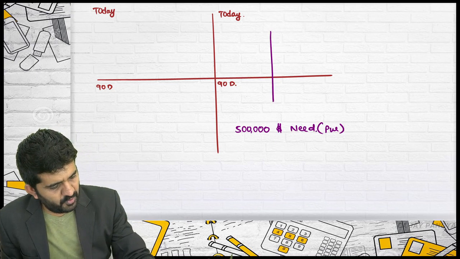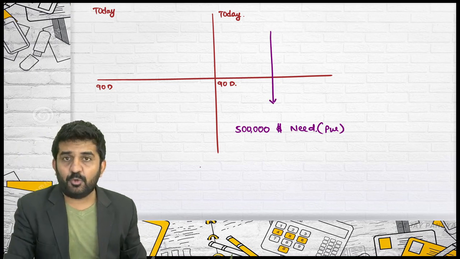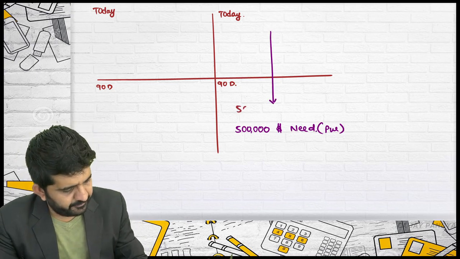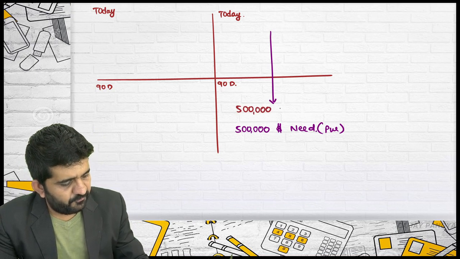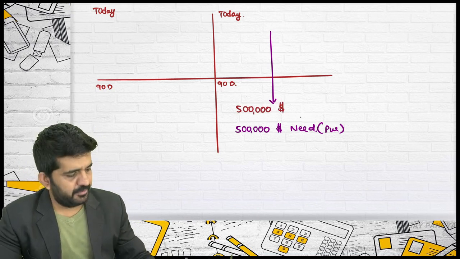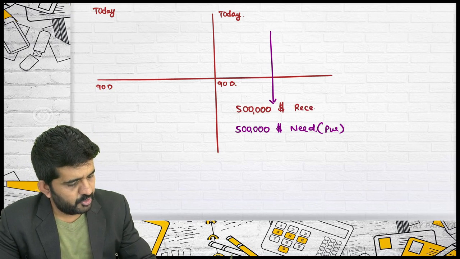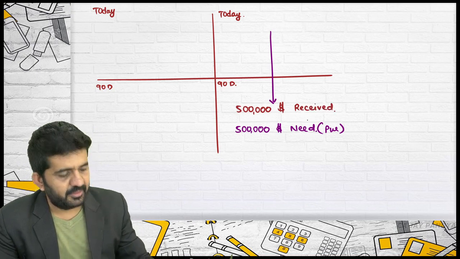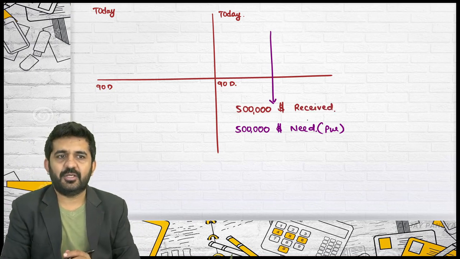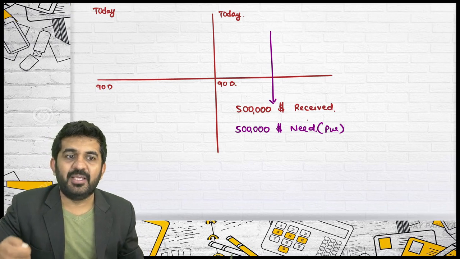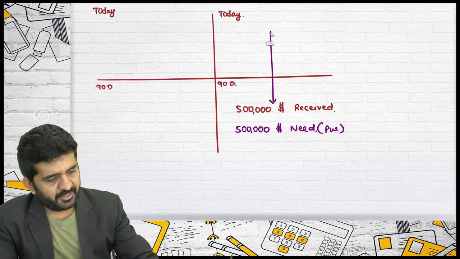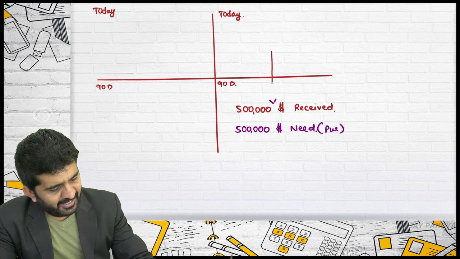So, from this line, try to concentrate on what should happen. $5 lakh should be received. If you are receiving $5 lakh,